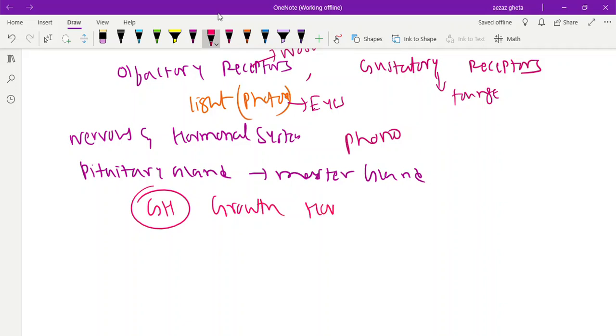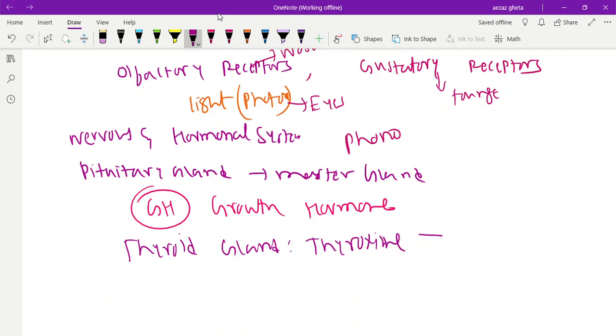Growth hormone, because it controls the growth of the body. Okay, so it is growth hormone. Now it controls other endocrine glands also. After the pituitary gland, we have a gland called the thyroid gland. In our throat, you can see it, butterfly shape. What shape? Butterfly. The thyroid gland hormone is thyroxine, and it is responsible for personality.